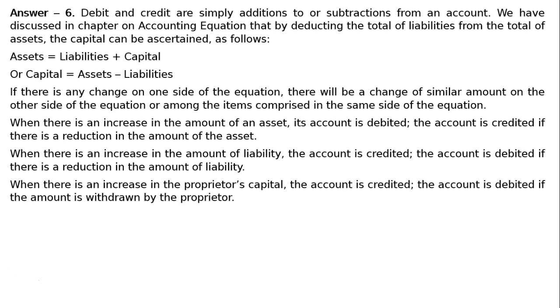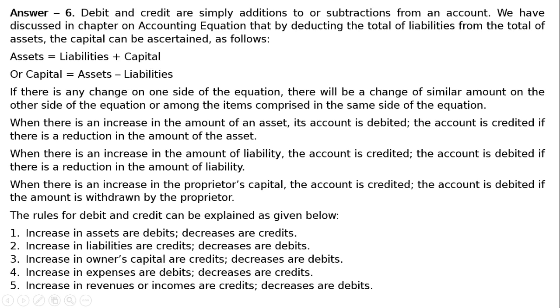When there is an increase in the proprietor's capital, the account is credited. The account is debited if the amount is withdrawn by the proprietor. The rules for debit and credit can be explained as given below. 1. Increases in assets are debits, decreases are credits. 2. Increases in liabilities are credits and decreases are debits.